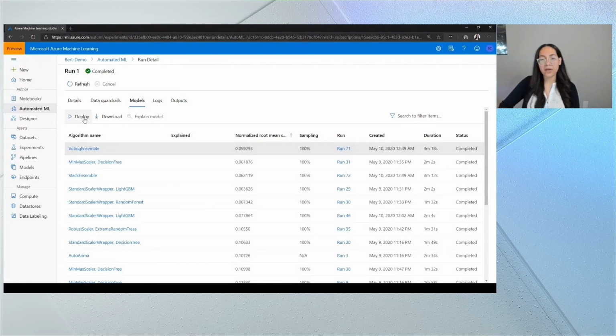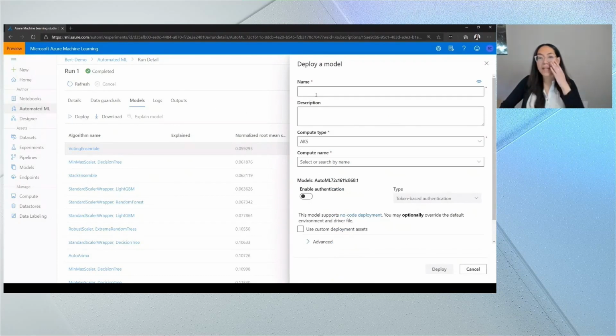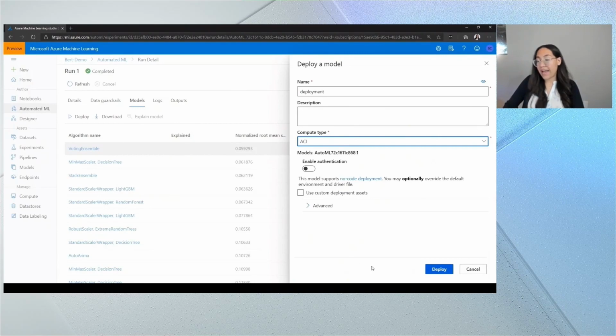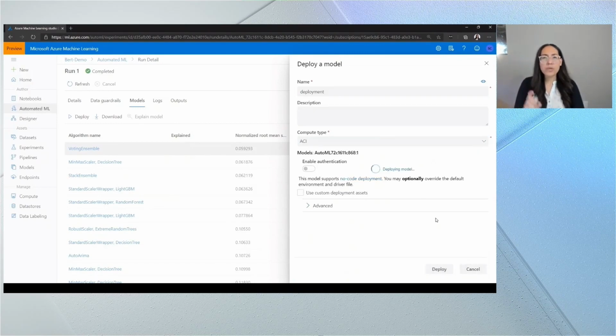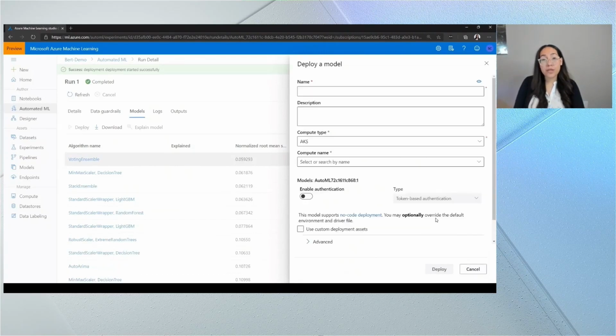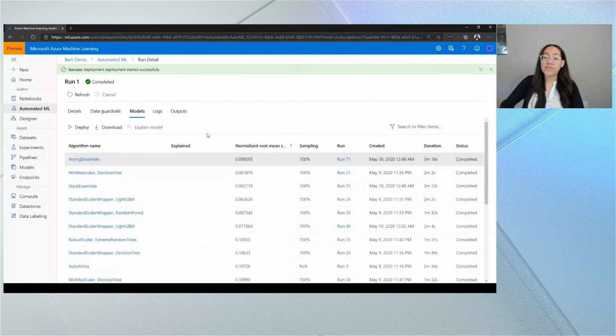So if I click on our best model, I can click deploy. Here we're going to have to name our deployment. So we can call this deployment. Then we choose the compute type. I'm going to choose Azure Container Instance. And that's all you have to provide. You can go ahead and deploy. We refer to this deployment as one-click deployment because everything is pre-packaged automatically for you. You don't have to worry about a scoring script or environment file.